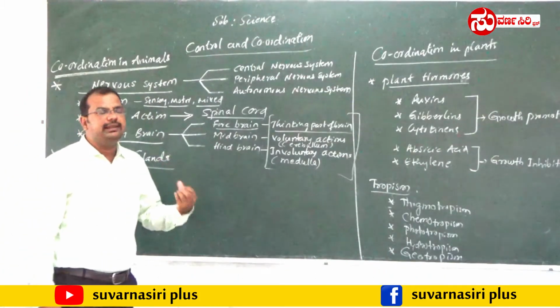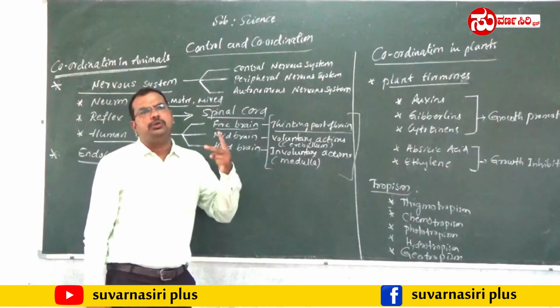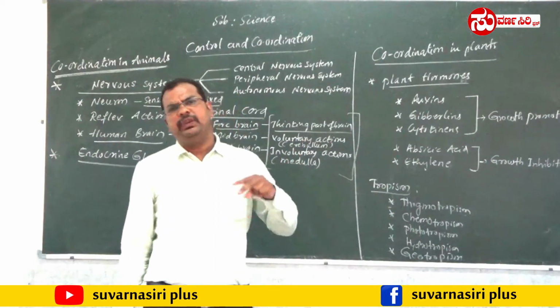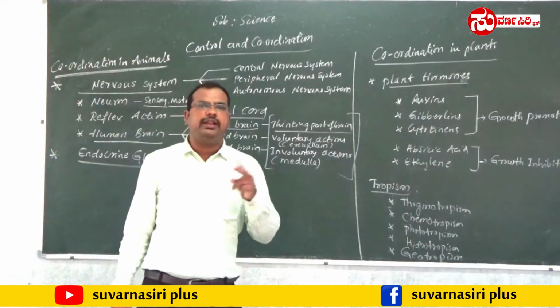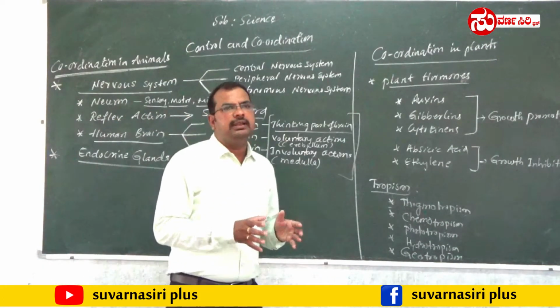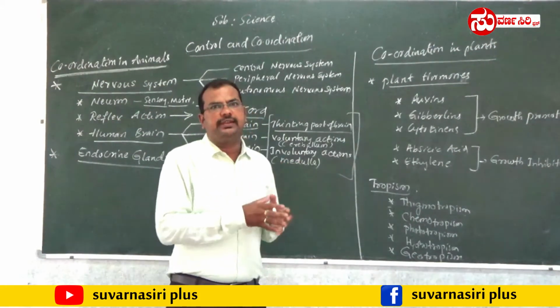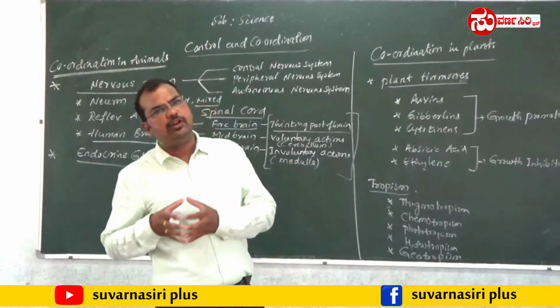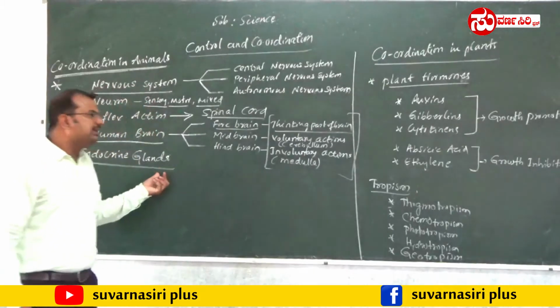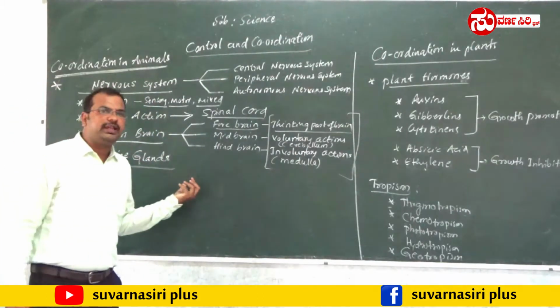What are endocrine glands? Actually, there are two important kinds of glands in human beings, that is exocrine and endocrine. What is the difference between exocrine and endocrine? Exocrine glands are also called duct glands, whereas endocrine glands are called ductless glands. There are 6 important endocrine glands.